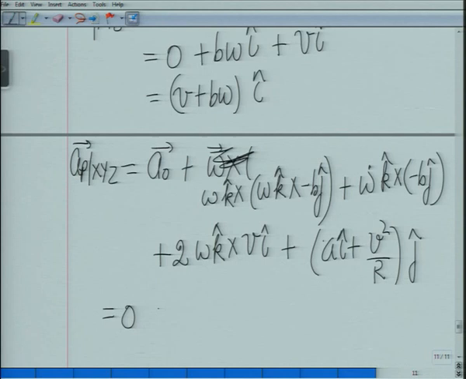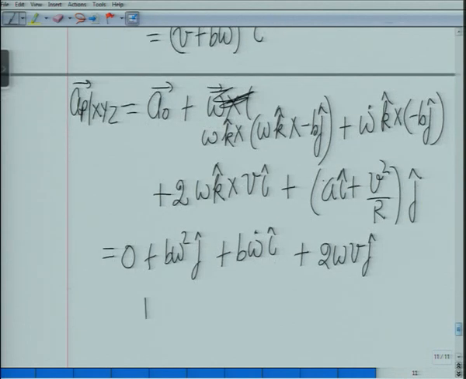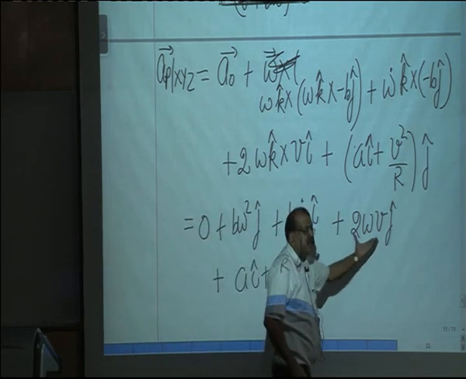The second part, omega k cross Bj, will give me plus B omega square J. This term will give me B omega dot I. This term, k cross I, will give me J, 2 omega Vj, plus Ai plus V square upon R J. So I add up, and as I said, if you just add the two accelerations, the acceleration of the point P with respect to the plate plus the acceleration of that point which is coinciding with P on the plate, you will not get this term.